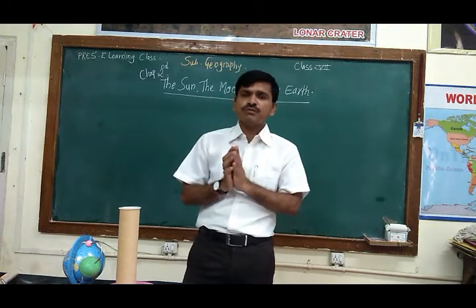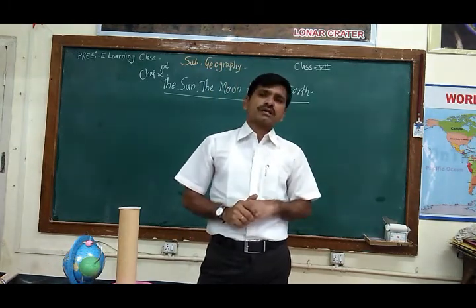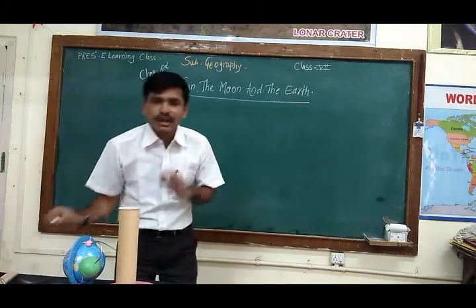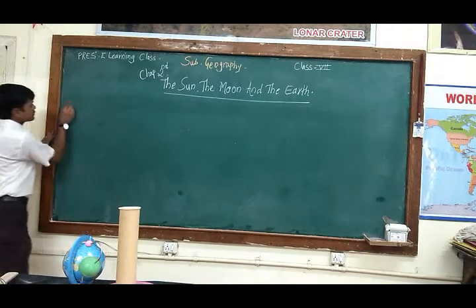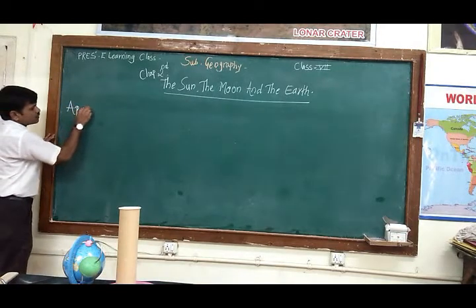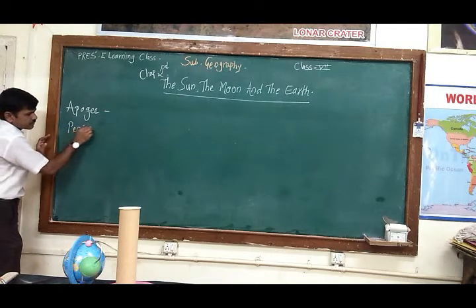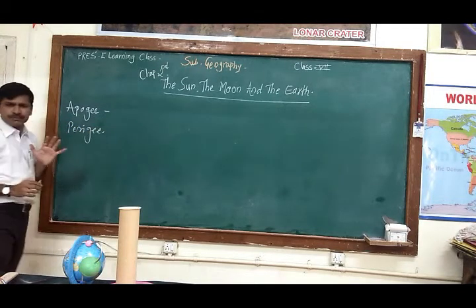In these phases of the moon, there are two important concepts which we have to learn. Those concepts are called apogee and perigee. The first is called apogee, and the second concept is called perigee. Now what is this apogee and perigee?